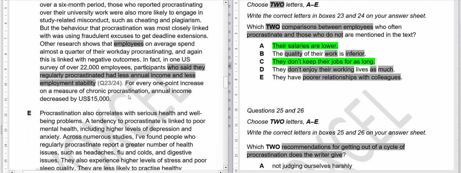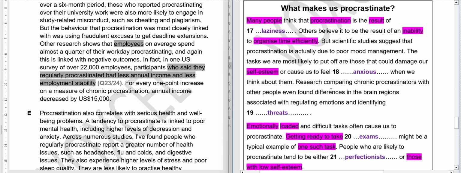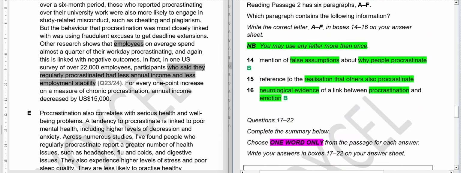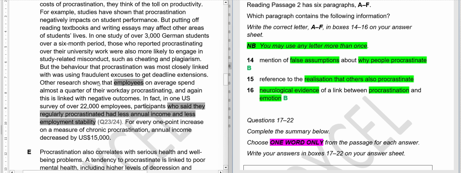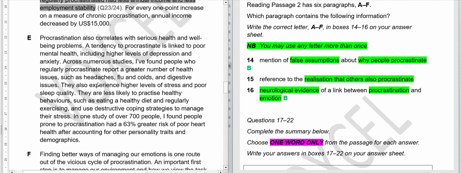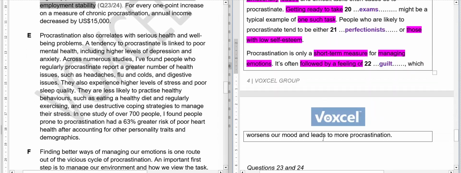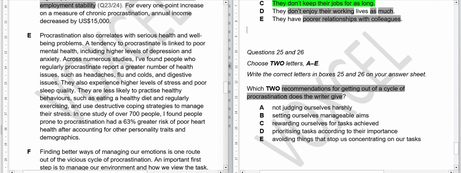Moving forward: for every 1 point increase on the measure of chronic procrastination, annual income decreased by 15,000 US dollars. So, regarding the reference to the realization that others also procrastinate: there is a comparison between those who procrastinate and those who don't, but there is no mention of the realization that others also do this. There is nothing written like this. So we will read the E paragraph and find out 25, 26 recommendations.